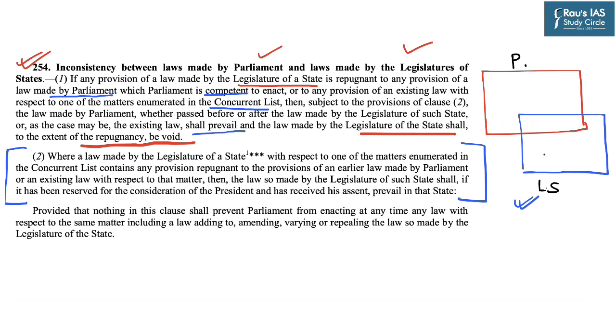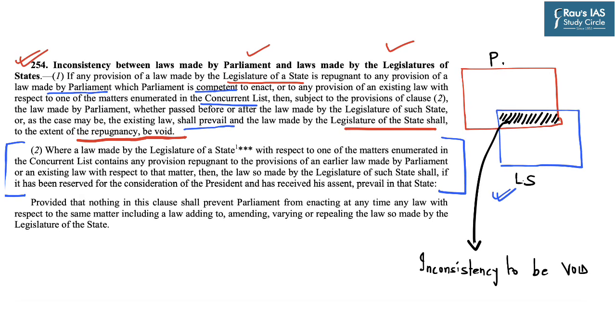So basically, if a law of a state is inconsistent in these parts with respect to the law made by Parliament, then such part of the state law which is inconsistent with the law made by Parliament shall be declared void. However, there is an exception to this particular provision as well. Now the second proviso to Article 254 provides an exception to the first part.